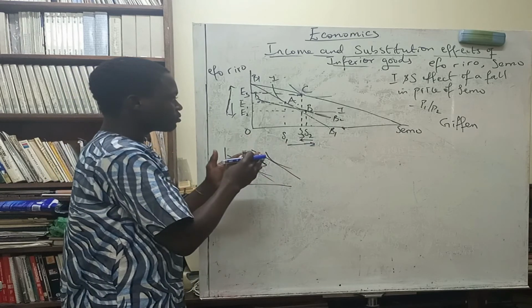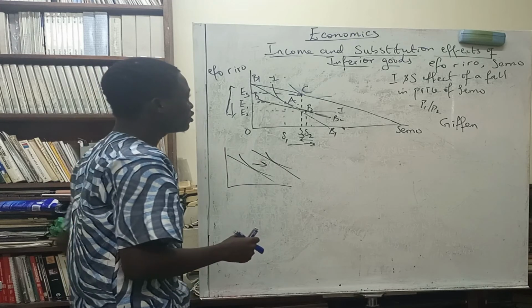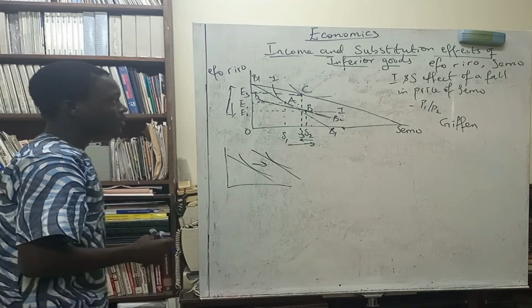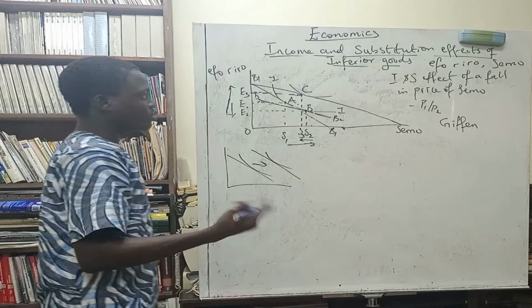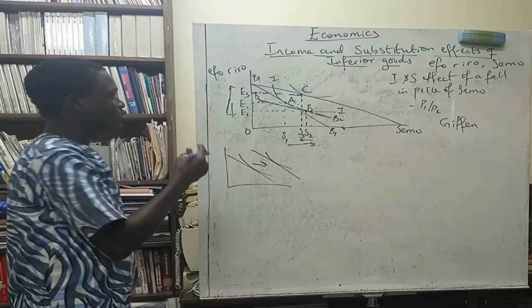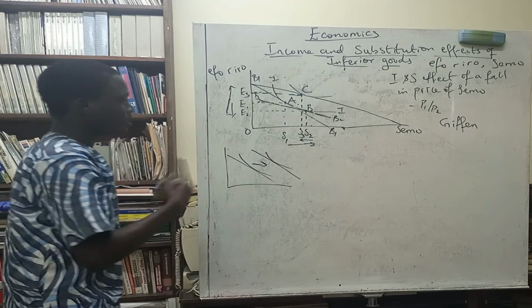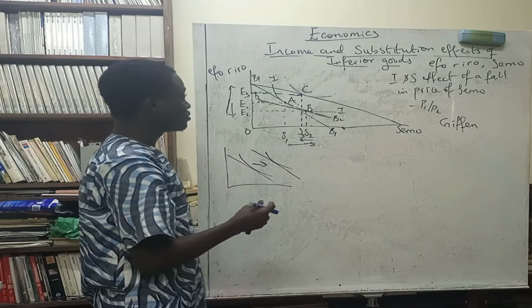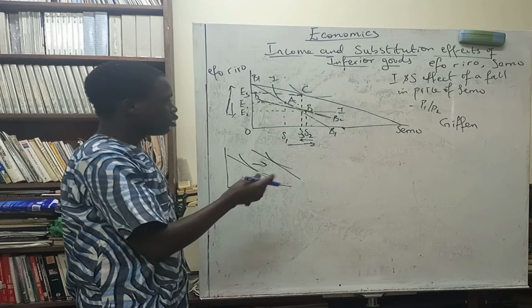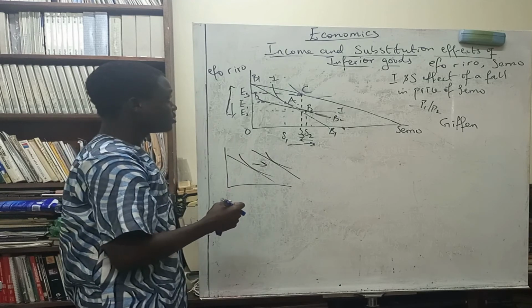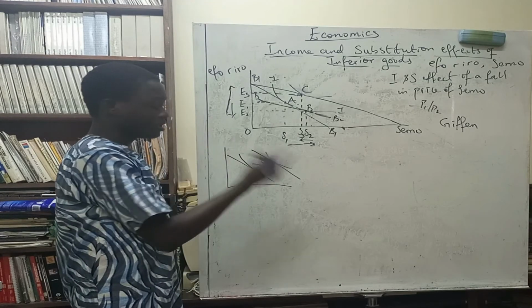Alright, so that's about the video. In the next video, we'll be talking about the income and substitution effect of normal goods. That was what we should have done first, but it doesn't matter. In that video, we'll be talking about the two goods being normal goods, and then analyze the influence of a change in price on the demand for the commodity.